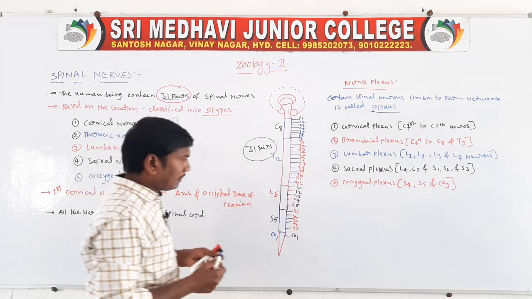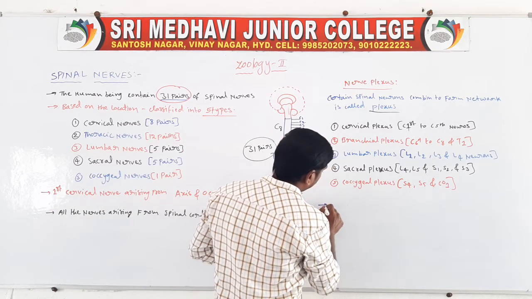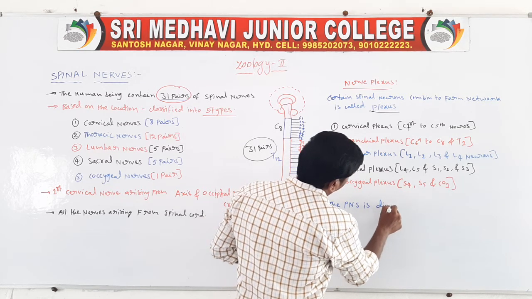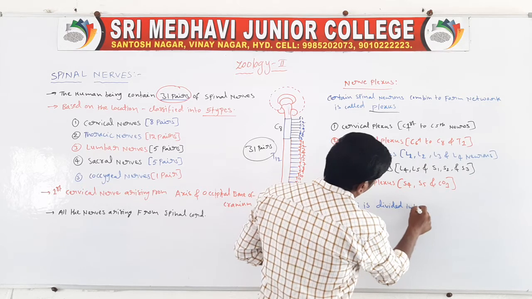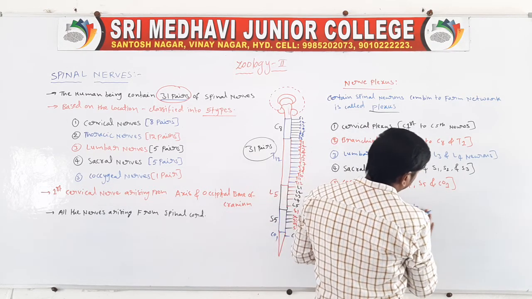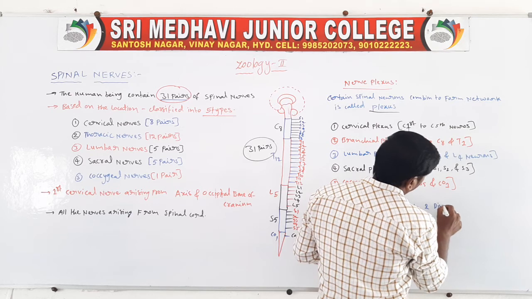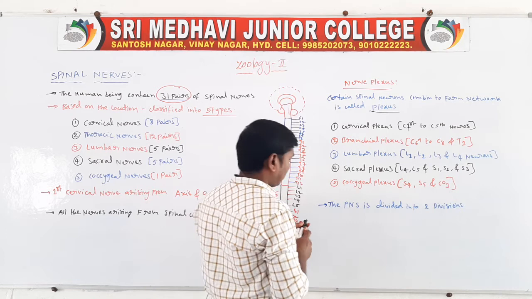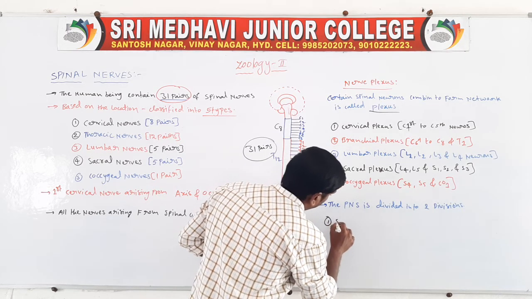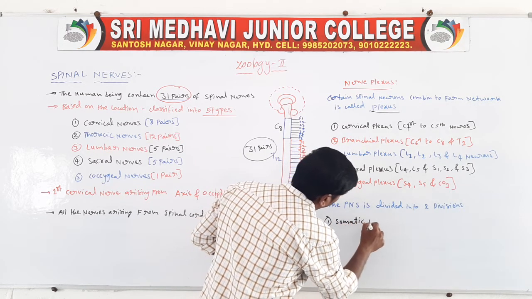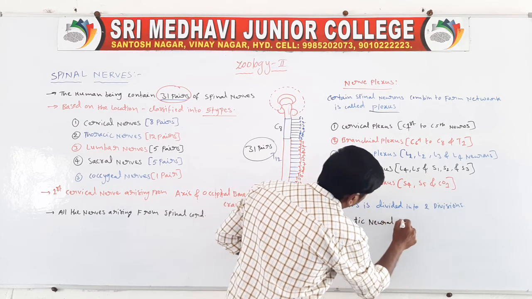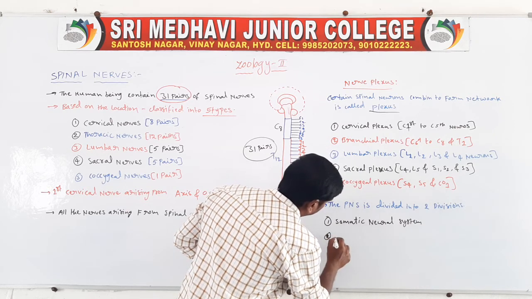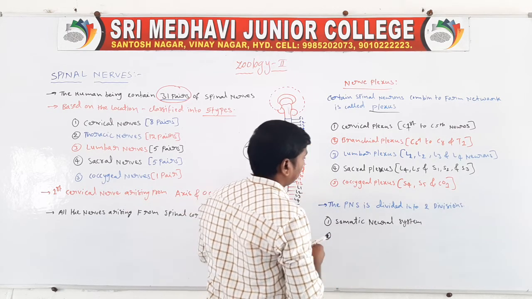Next one, the peripheral neural system is divided into two divisions. One is the somatic neural system. Second one is the autonomic neural system.